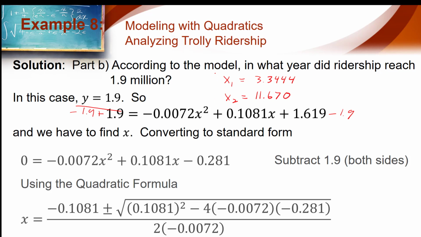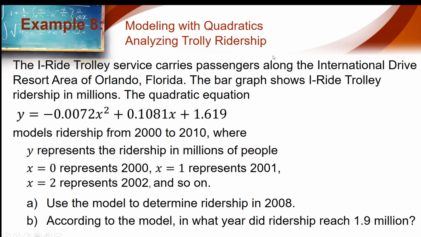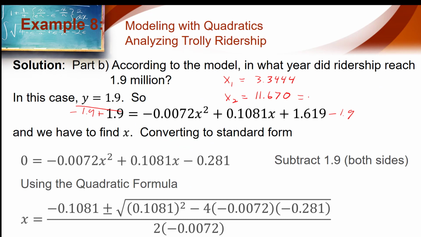Now, are both of these valid solutions? To answer that, we need to come back up and remind ourselves of the validity of the model. This model is only valid between the years 2000 and 2010. x2 corresponds to 2011. This is outside of the valid range of the model, so this is an extraneous solution. x1, of course, corresponds to 2003. And so our answer is that the ridership crossed 1.9 million in 2003. So this was the example that I forgot to do in class.